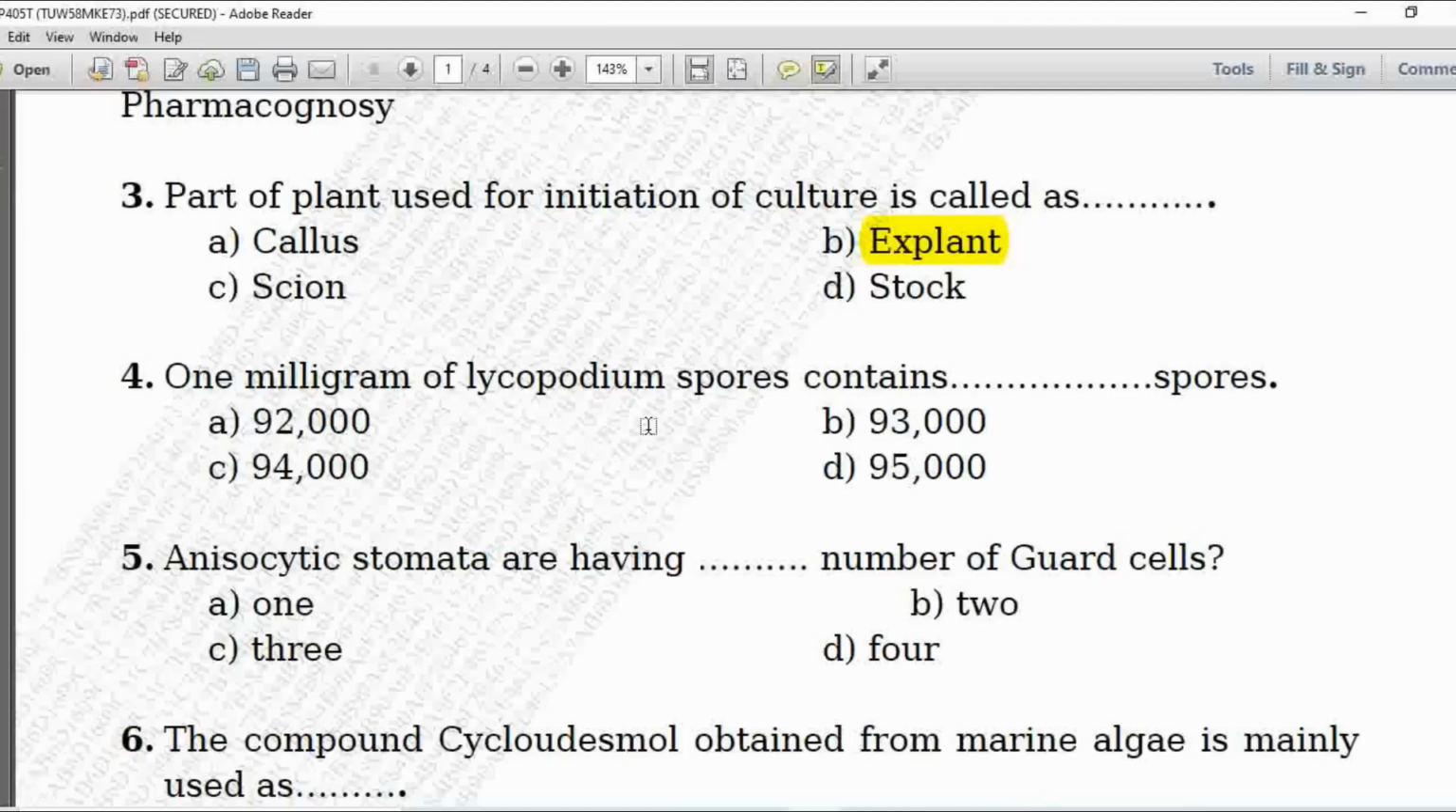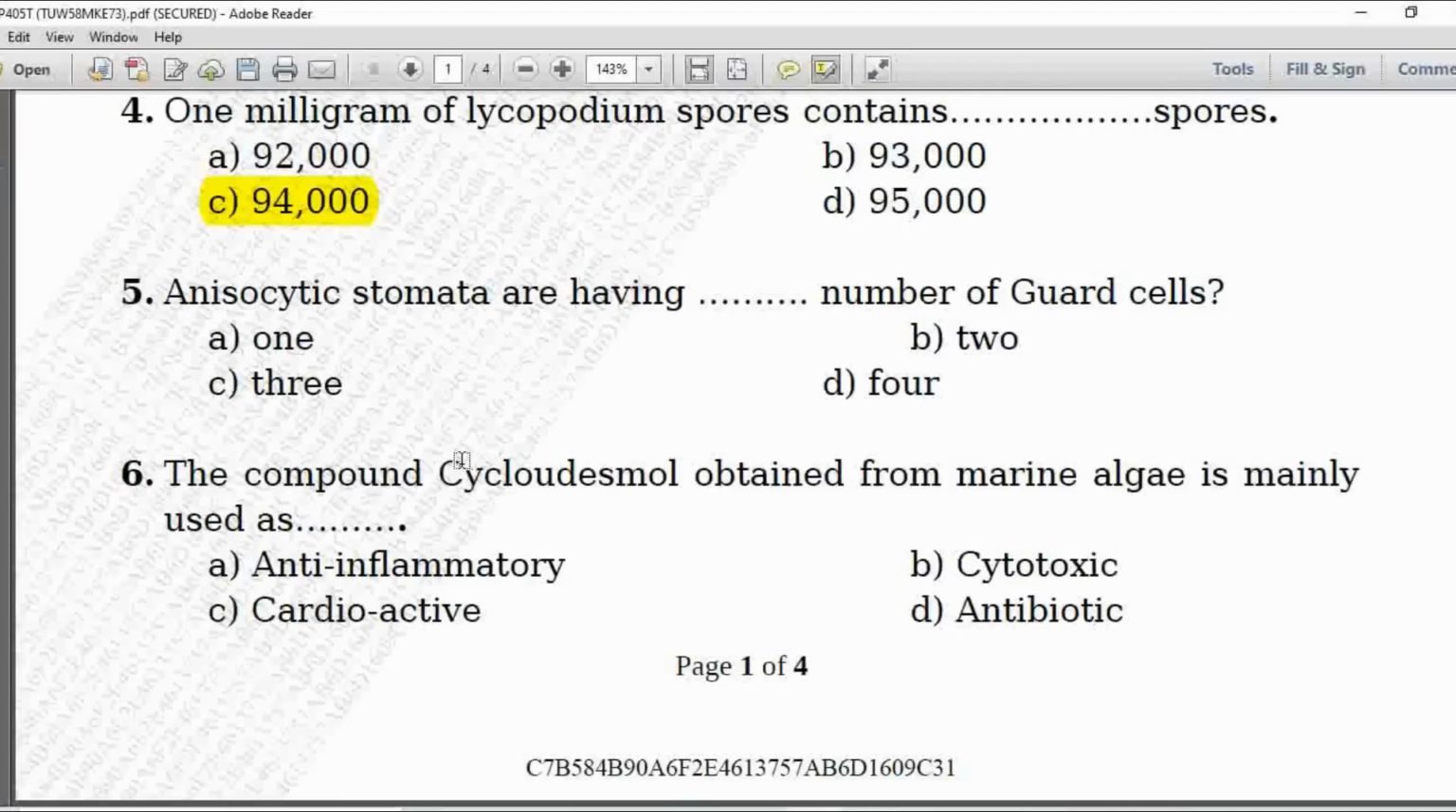So this question is again repeated from summer examination 2019 and the correct answer is 1 milligram of Lycopodium spores contains dash dash spores, that is 94,000, option C. Next MCQ, anisocytic stomata are having dash dash number of guard cells. Option A is 1, B is 2, C is 3 and D is 4. So here anisocytic stomata are having 3 numbers of guard cells. So option C is correct.